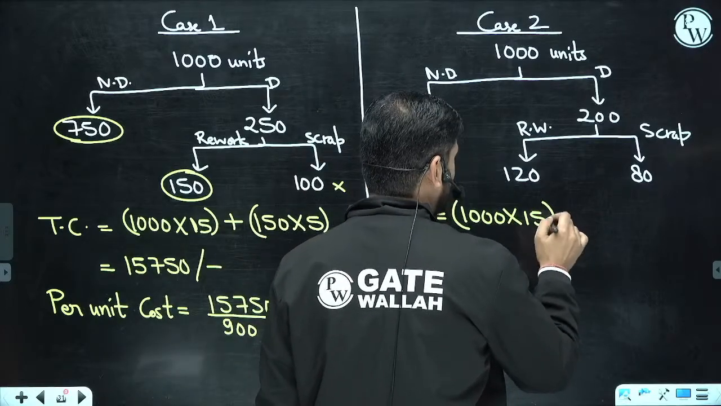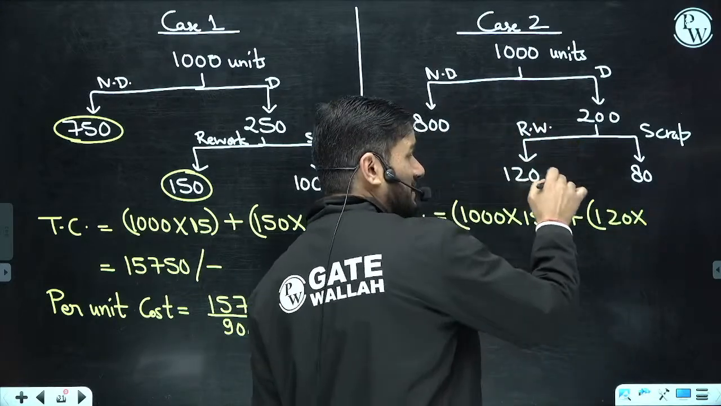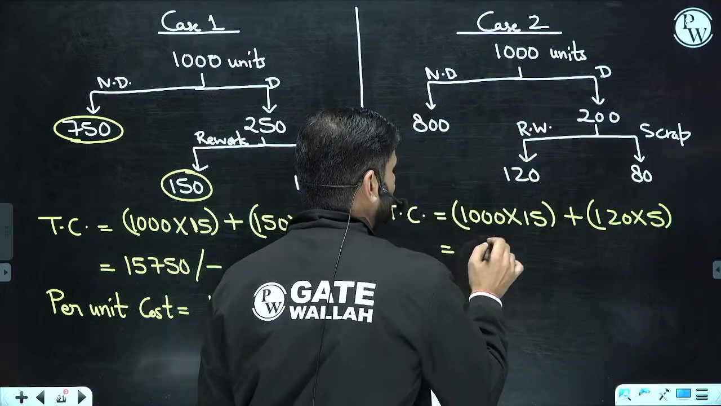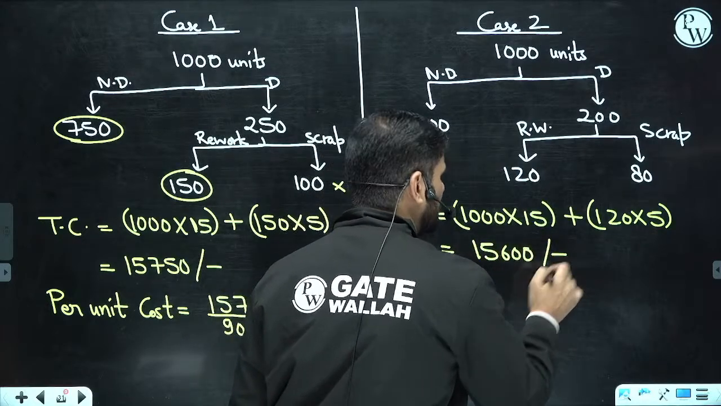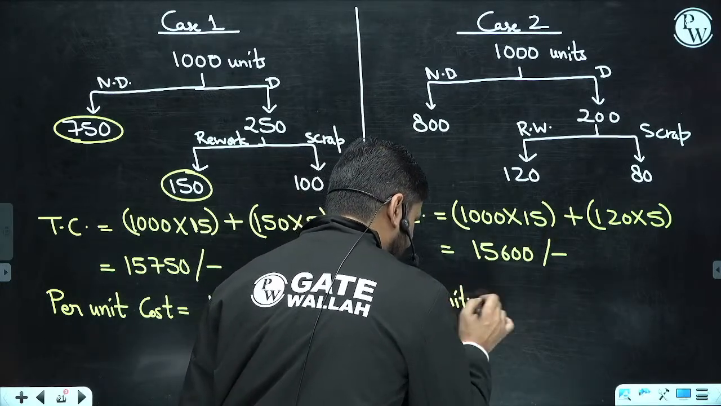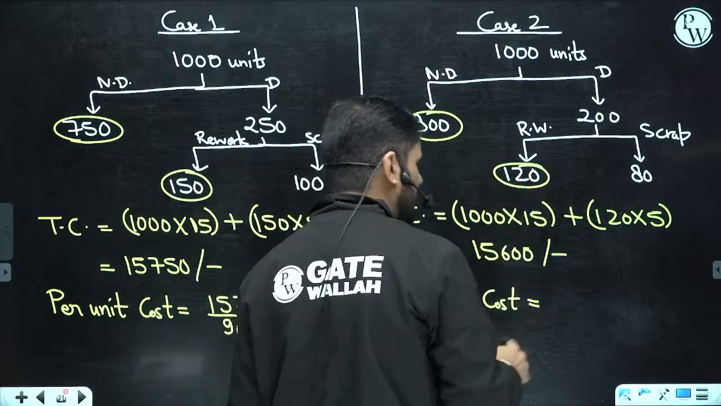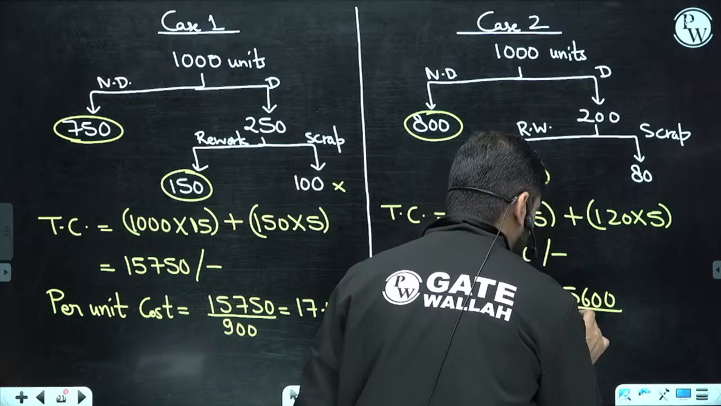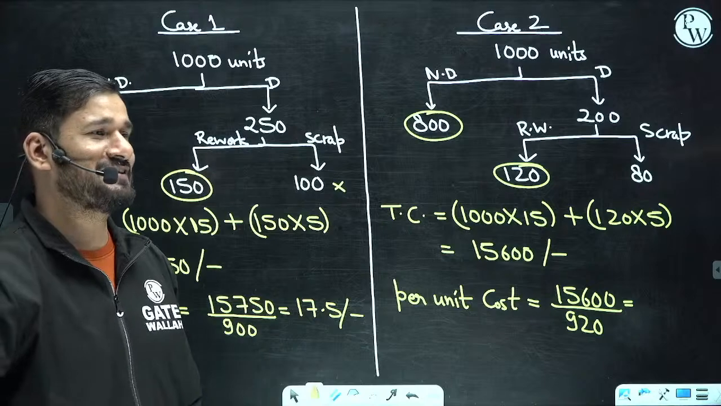15 rupees, okay, plus now I can say 120 rupees are reworked, beta, reworked. So we can say how much money is required here: 15,600 rupees. Okay. So per unit cost, if you check, what is that value? This is a useful item, this is also a useful item. So the total cost divided by the number of useful items. The number of useful items is 920. Let me check how much value we are getting.